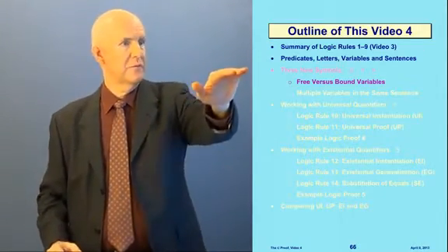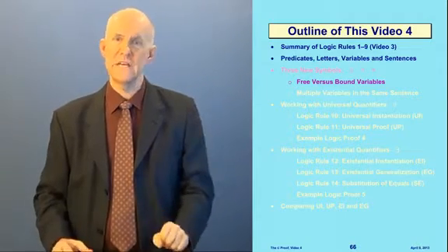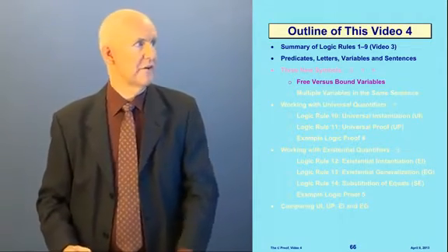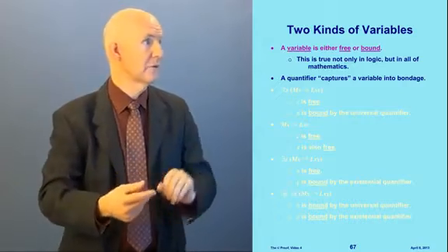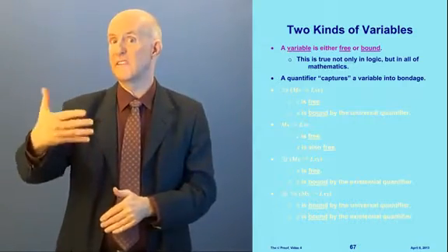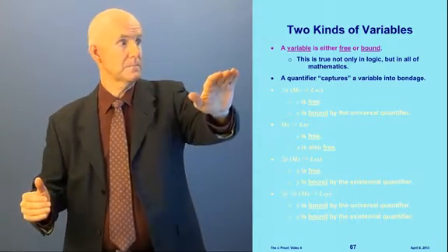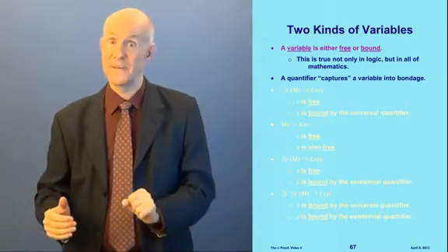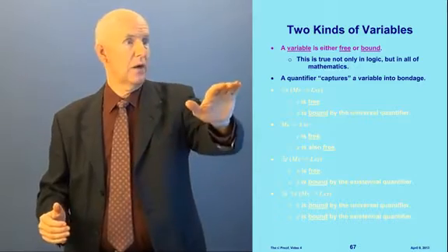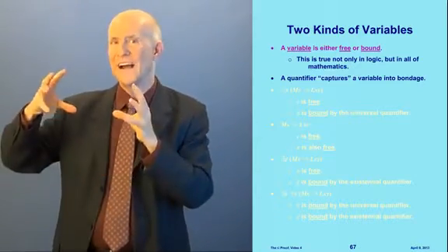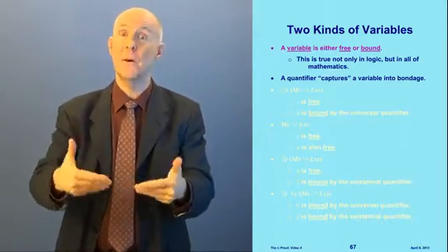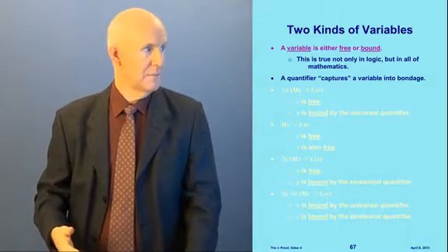All right, so now let's move on in our outline. We'll talk about free versus bound variables. We have two kinds of variables. Every variable is either free or bound, within a particular sentence. This is true not only in logic, but in all of mathematics. What a quantifier does is capture a variable into bondage. I'll show you what I mean by that.